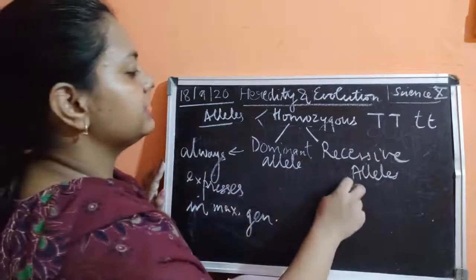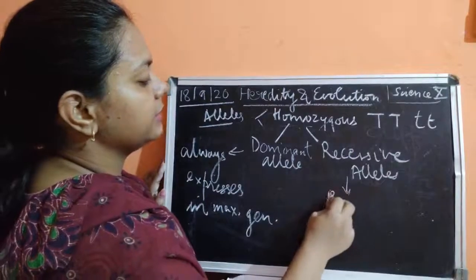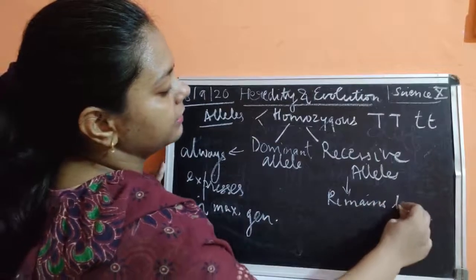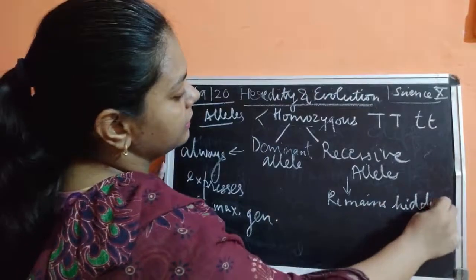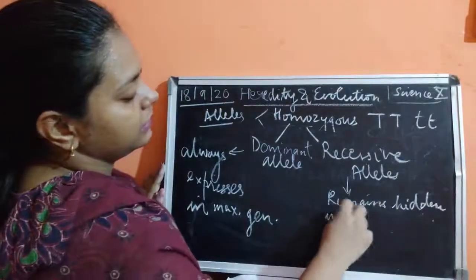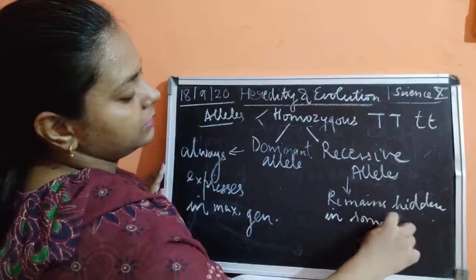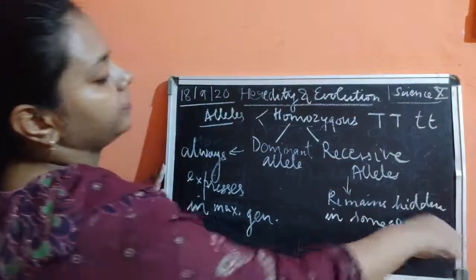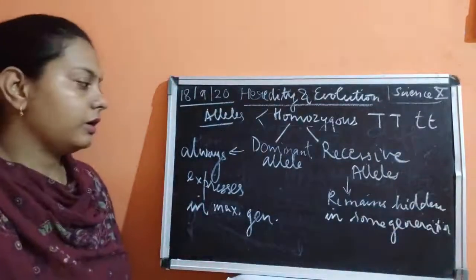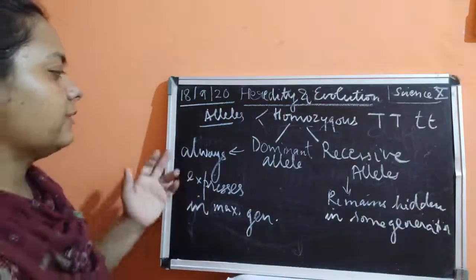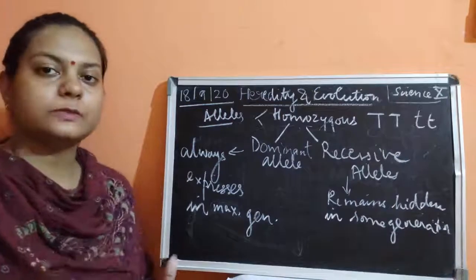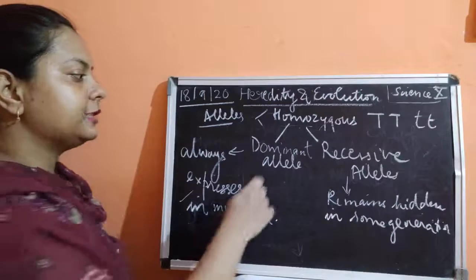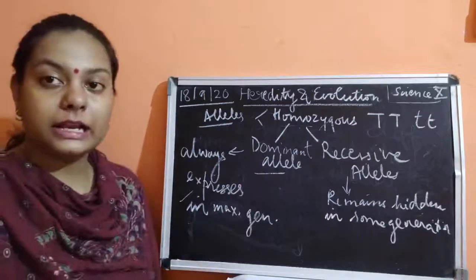Similarly, the recessive alleles are those which remain hidden in some generations. Now if the trait is always expressed in each and every generation, or in the maximum number of generations, it is said to be a dominant trait.